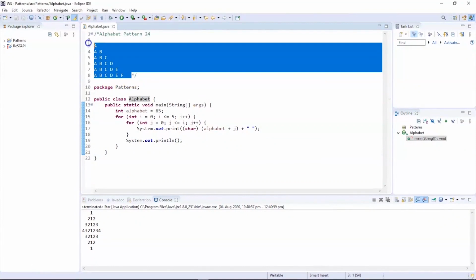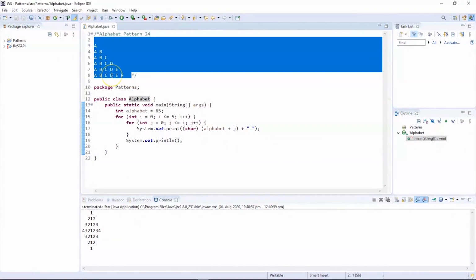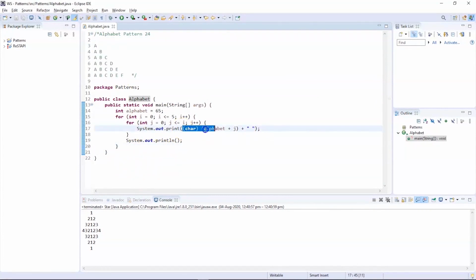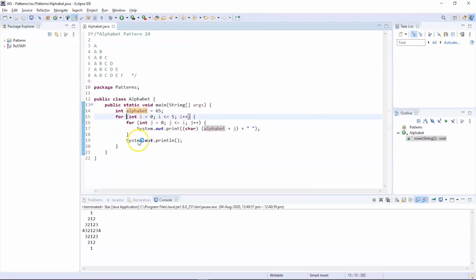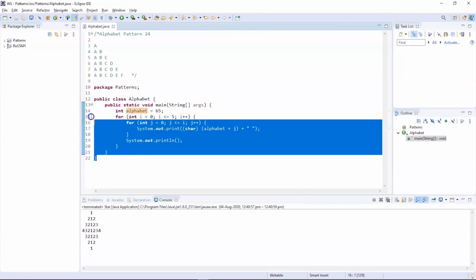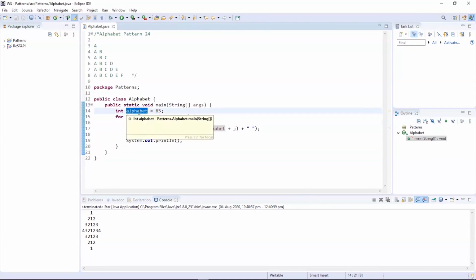So as you can see, the desired pattern is the right angled triangle made out of alphabets. So the logic is completely the same, but the only difference is we are going to print characters using ASCII values and the alphabet variable. Now let us try to execute this program and see the output. So the desired pattern is the right angled triangle printed using the alphabets. Now the logic is completely similar to the right angled triangle pattern, but the only difference is we are going to use the ASCII values.